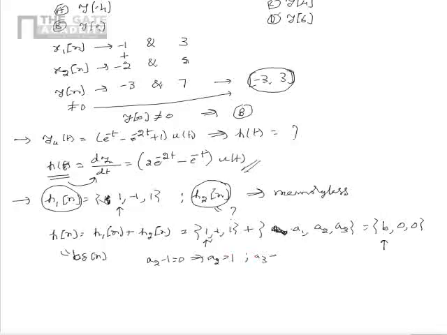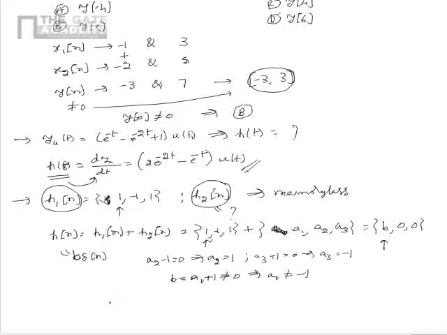Similarly, a3 plus 1 is equal to 0, that implies a3 is equal to minus 1. And b is equal to a1 plus 1, which shouldn't be equal to 0 because it's an impulse at the instant n is equal to 0. That implies a1 should not be equal to minus 1.